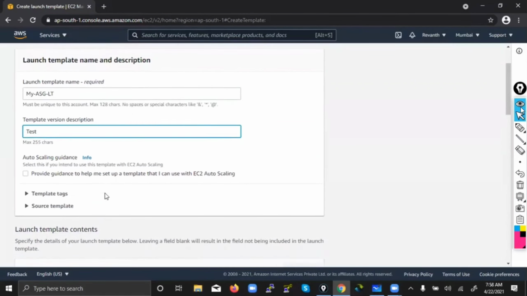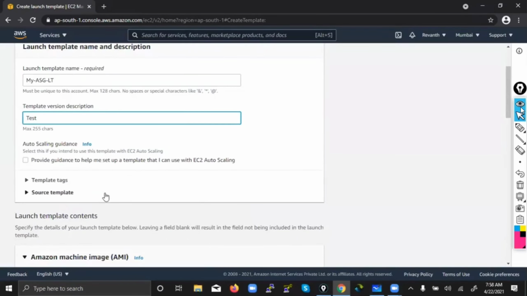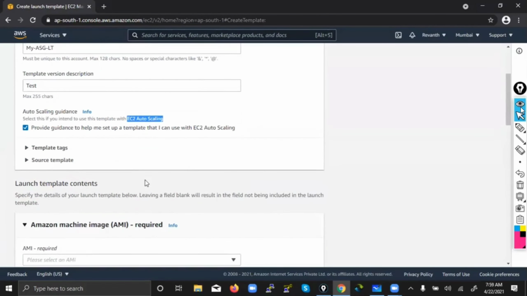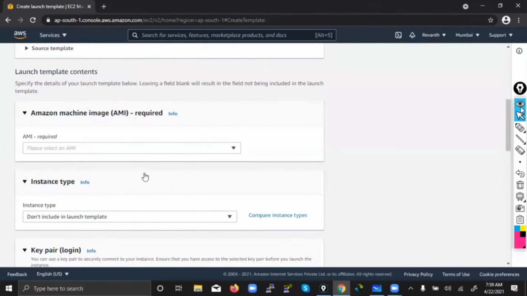Description. Next, where are you going to use this, whether manually or with auto scaling? Since we want to use auto scaling, they're saying select this: if you intend to use this template with EC2 auto scaling. I want to use it with auto scaling, that's why I will select this. Next. These things you know.